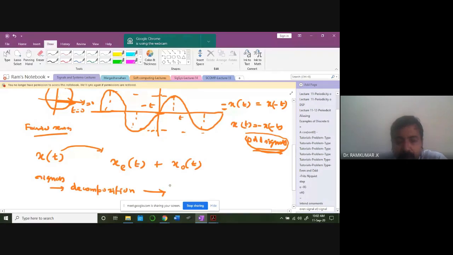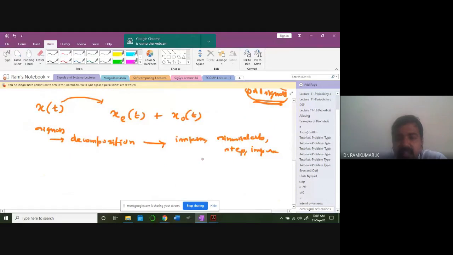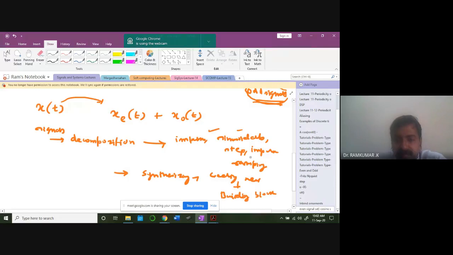We learned already about decomposition using impulses and sinusoids. We have an idea how we can decompose. And then using step signals, impulse signals and ramp signals, we can build other signals, synthesizing them. In the last class, I gave you a problem. Synthesizing means creating new signals using some basic building blocks. Building blocks are what? Step, ramp, impulse, and all this.